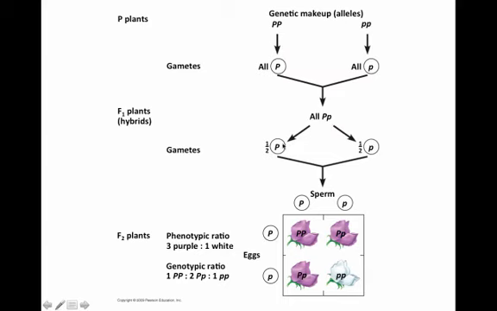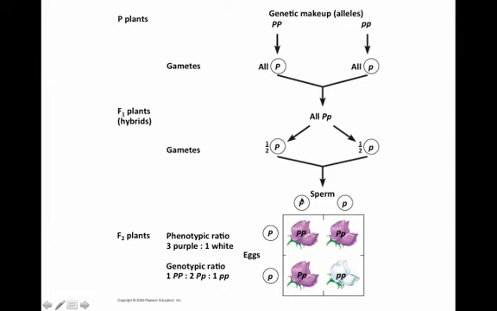Now, half of these gametes will get big P. The other half will get little p. When these gametes are fertilized, this is what they'll produce. If the sperm is big P and the egg is big P, we get homozygous dominant genotype. The phenotype is purple.